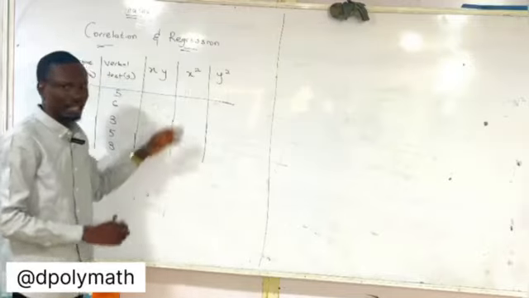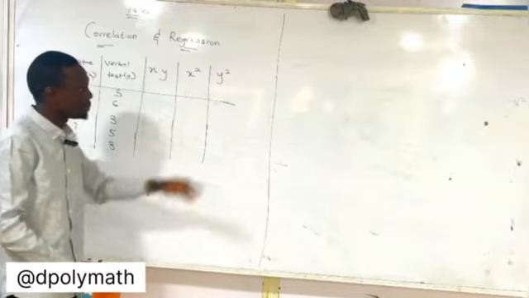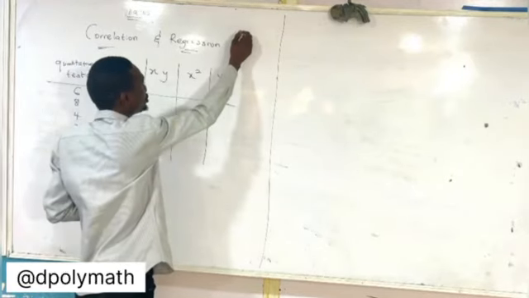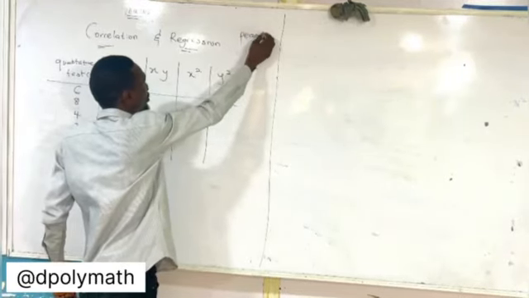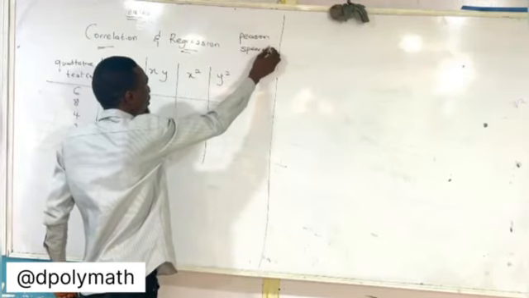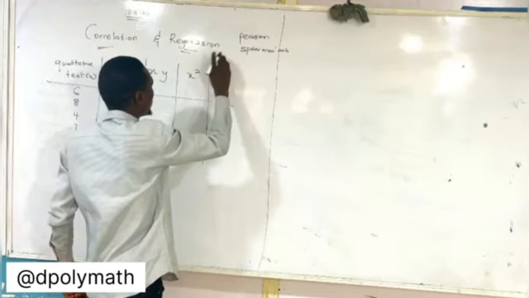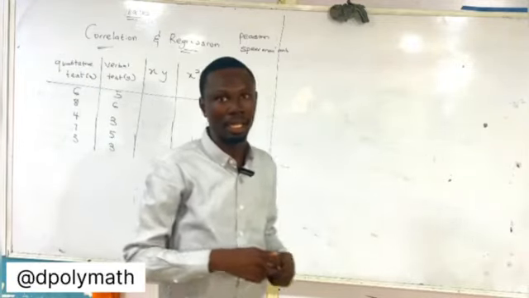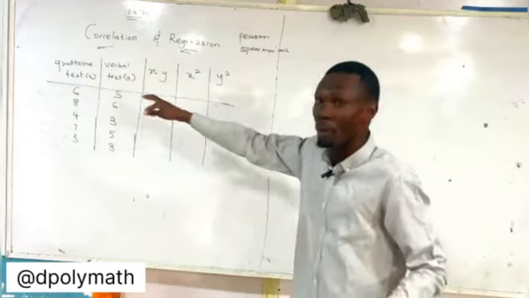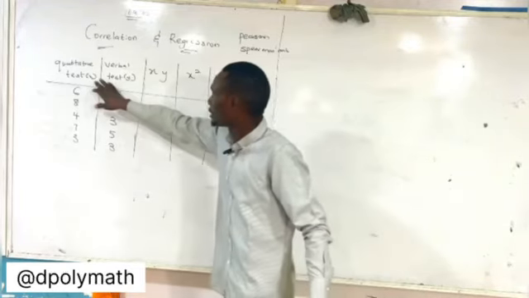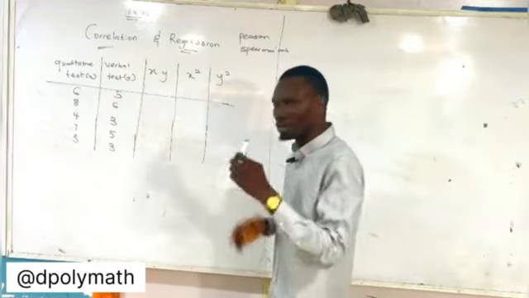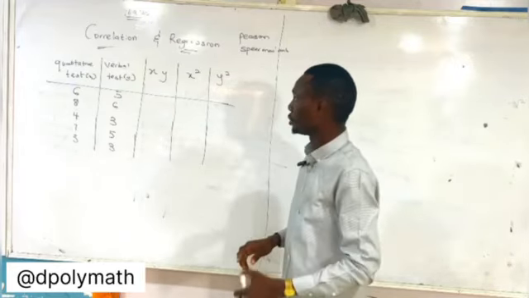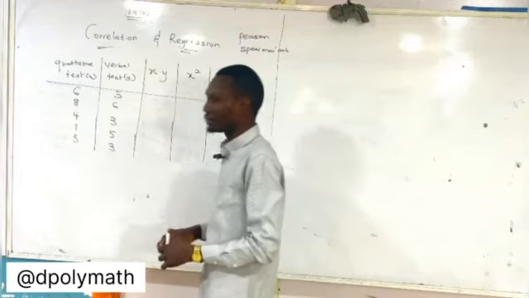Okay, now this is an example, and we want to use the Pearson product moment of correlation. Don't forget that I mentioned the two methods of solving: the Pearson product and the Spearman rank correlation. For the Pearson product, I have two sets of data. This is bivariate data, and we are comparing two things, the quantitative test and the verbal test, for example, to know their correlation. Based on the formula for the Pearson product, I'm going to write the formula right now.